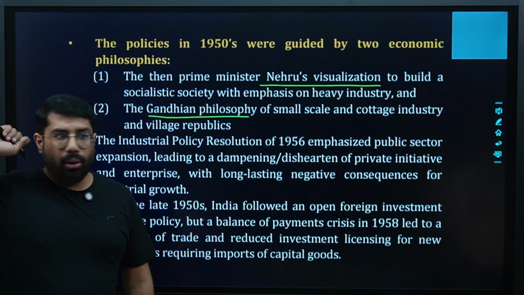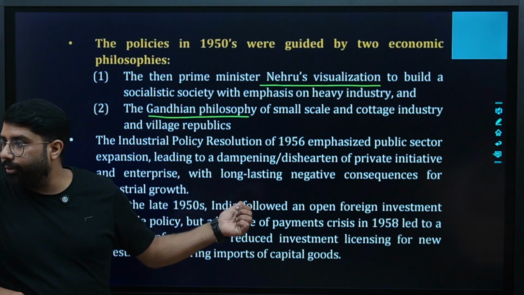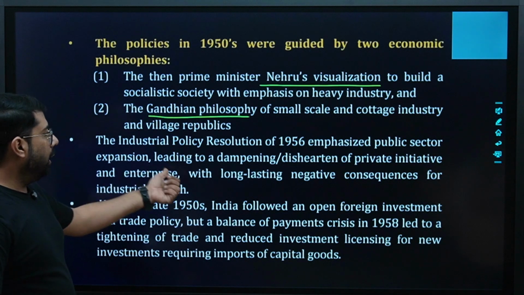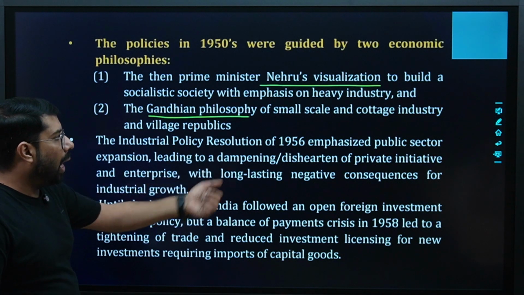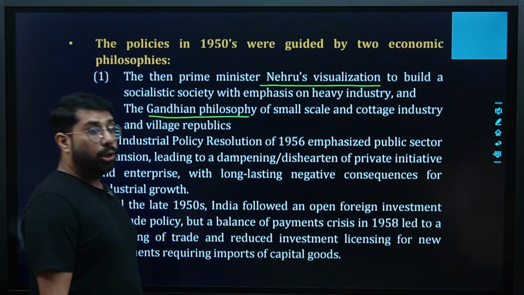Then it says the IPR of 56. First, we studied the Industrial Policy Resolution of 1948. Now we are studying 1956. It emphasized public sector expansion, leading to dampening of private initiative and enterprise, with long lasting negative consequences for industrial growth.